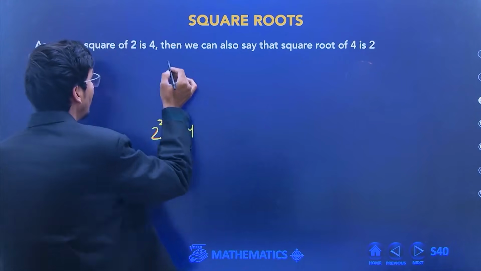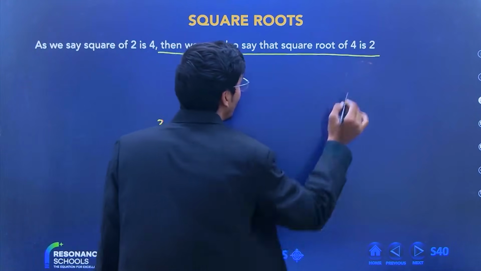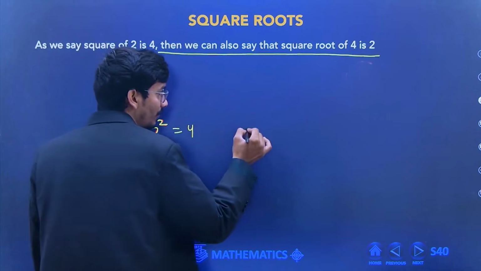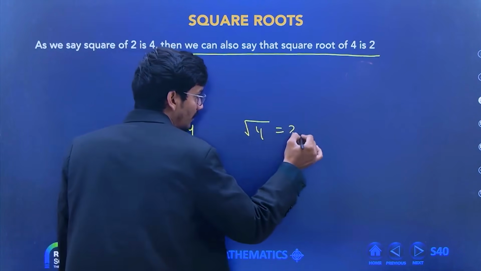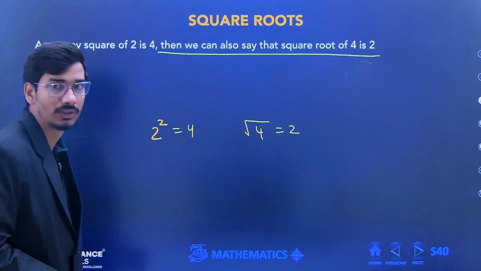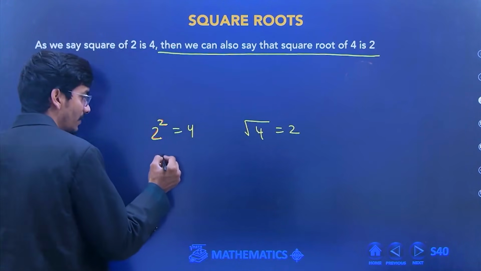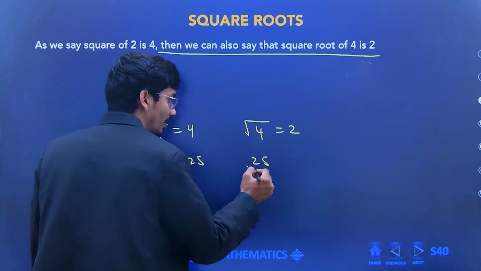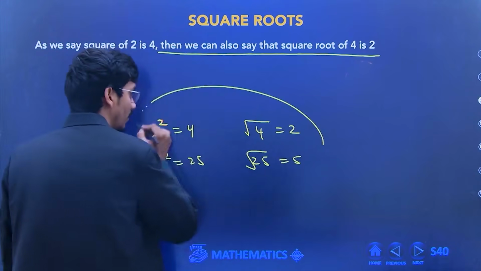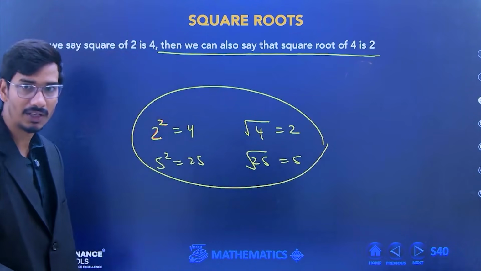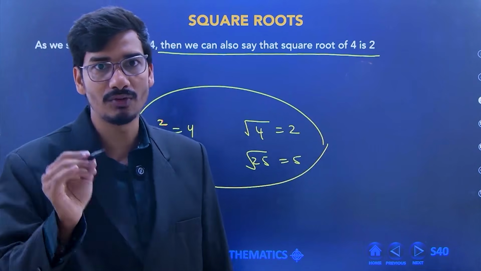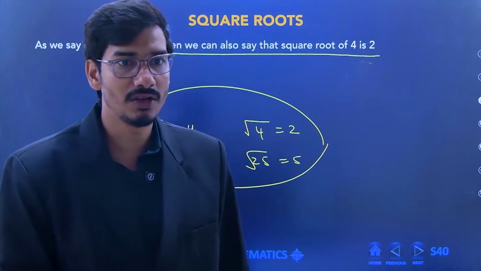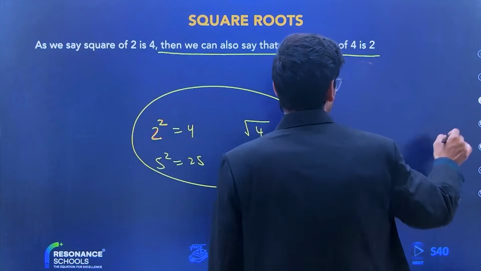In the same way, we can also say that the square root of 4 is nothing but 2. We say 5 squared equals 25, so when you take the square root of 25, it will give 5. Means we can say a square root is the reverse of a square. Okay.